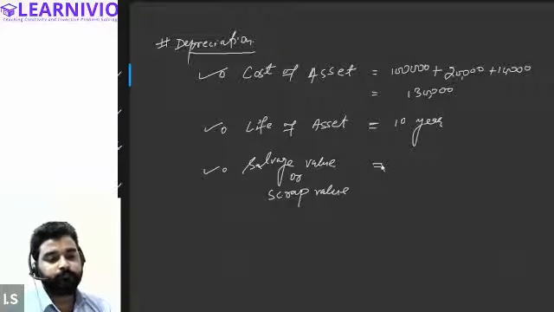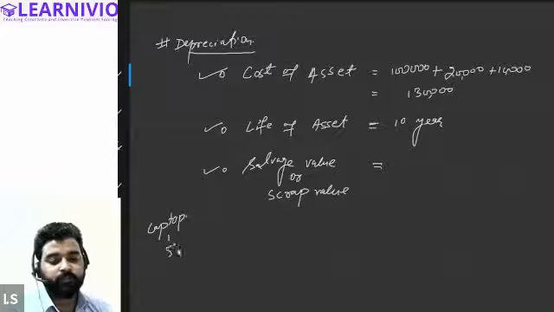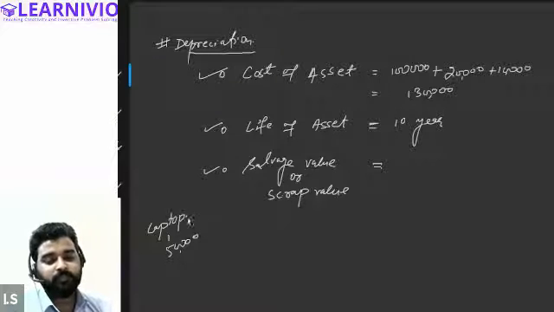See, at the end of the life of the asset, we can sell the asset as scrap to someone, and that will fetch a certain amount of money for us. For example, let's say I have bought a laptop for rupees 50,000, and let's assume that the life of the laptop is 10 years. All right.